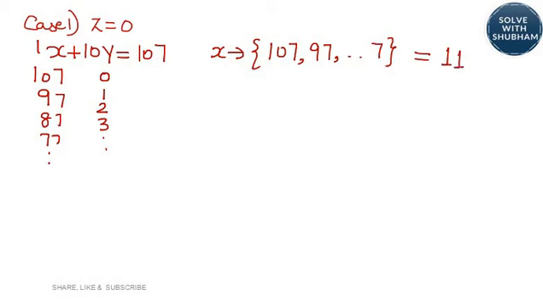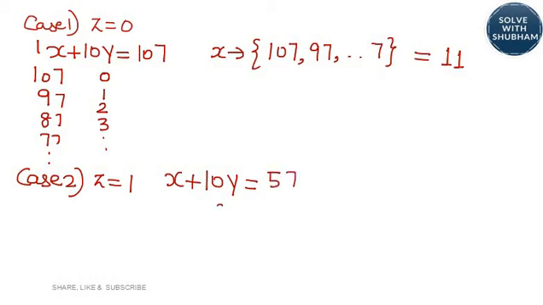11 such values would be there. Now, case 2. When z is equal to 1, you get x plus 10y is equal to 57. So again, first set of values 0 and 57. You can't decrease y because x and y can't be negative. So you have to increase it with common difference of 1, which is x coefficient. So 1, 2 like this. So this would become 47, 37.